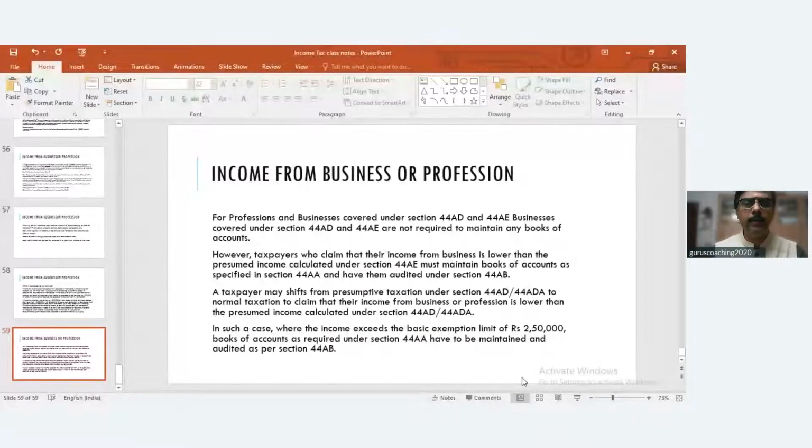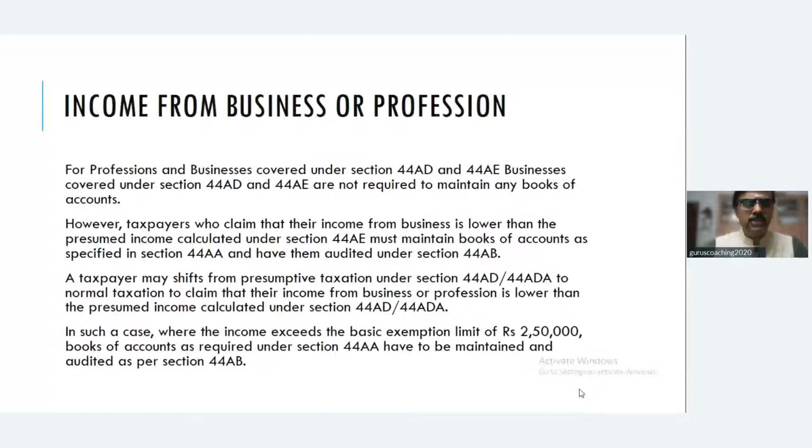And a taxpayer may shift from presumptive taxation to normal taxation to claim income from business or profession if it's lower than the presumed income. But you have to get your books audited. And in such a case where the income exceeds the basic exemption limit of 2,50,000, books of accounts are required to be maintained and audited under 44AB. Both become compulsory.